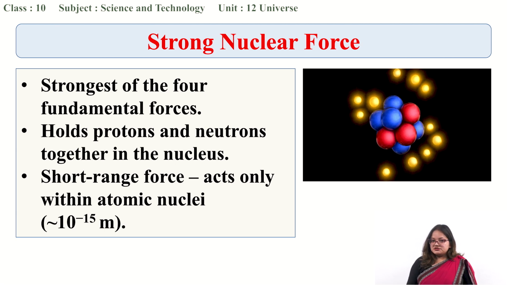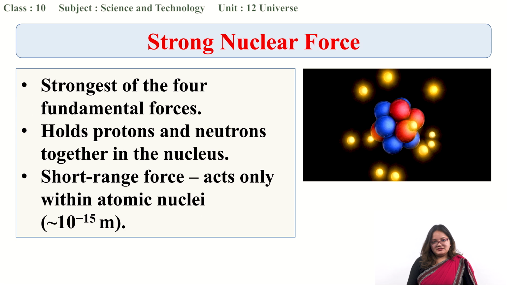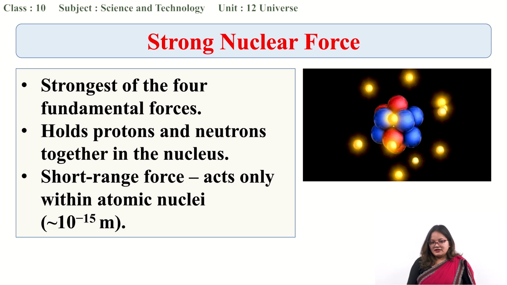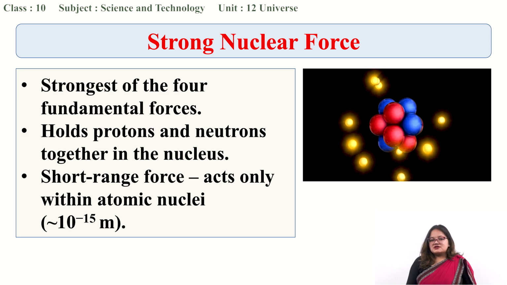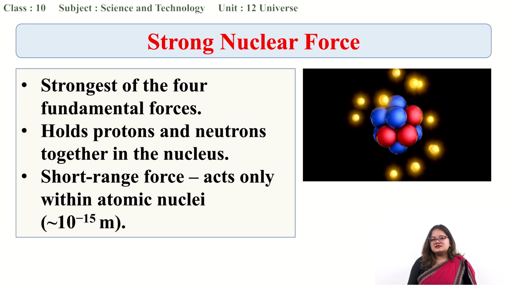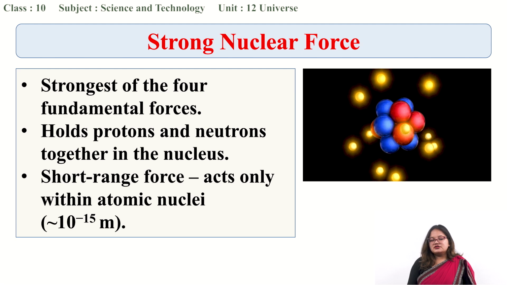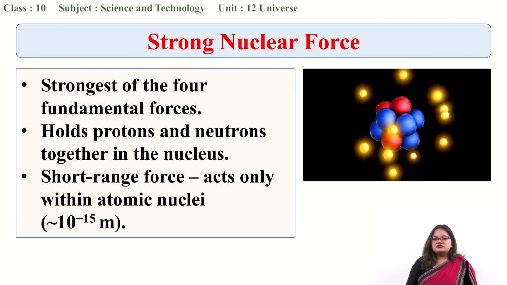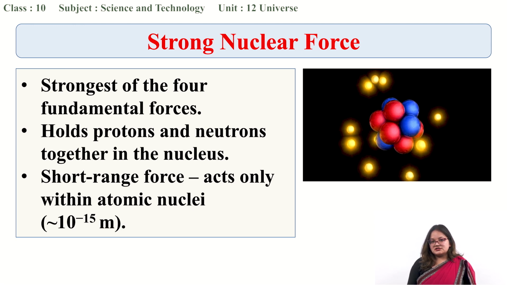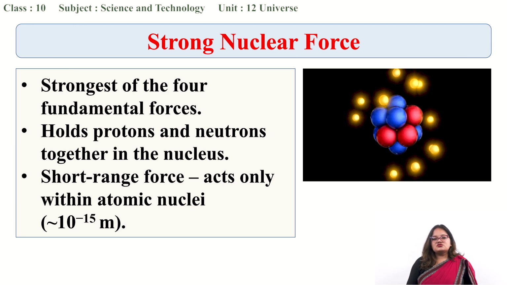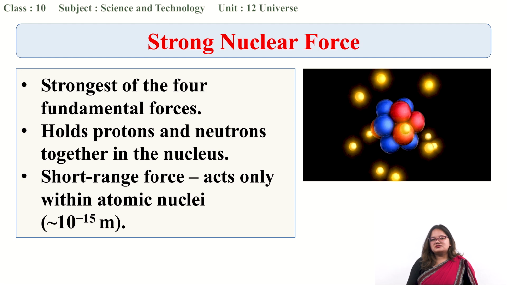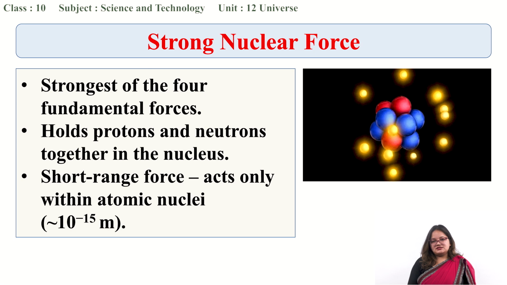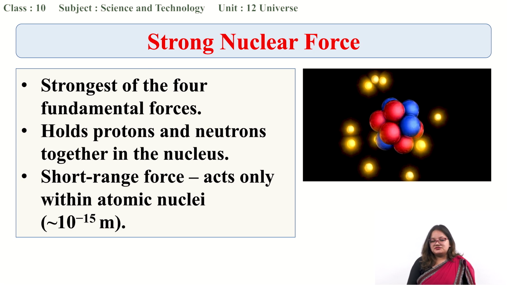Gravitational force is the weakest one, as already mentioned. Strong nuclear force, according to its name, is the strongest one. And the major difference is that gravitational force has infinite range. Its influence is of infinite range throughout the universe, whereas although strong nuclear force is the strongest one, it has a very short range. Its influence is not over the entire universe, but just within the atomic nuclei distance, which is nearly equal to 10 to the power minus 15 meter.